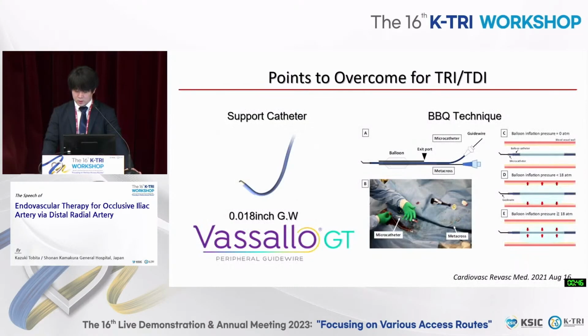Poor backup support is a big problem. The distance from the puncture site to the lesion is very far. So we should employ a technique to straighten and strengthen backup support. We use a hard shaft support catheter and an 18-inch guide wire, and if there is margin, the BBQ technique is a good technique to increase penetration force.